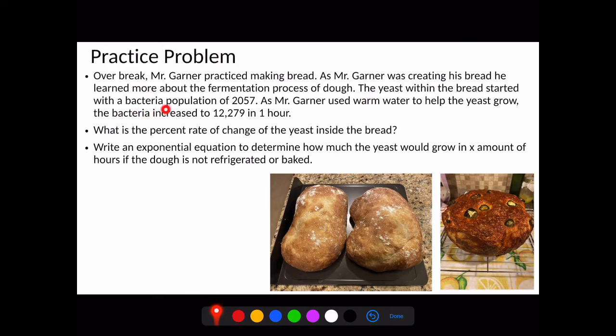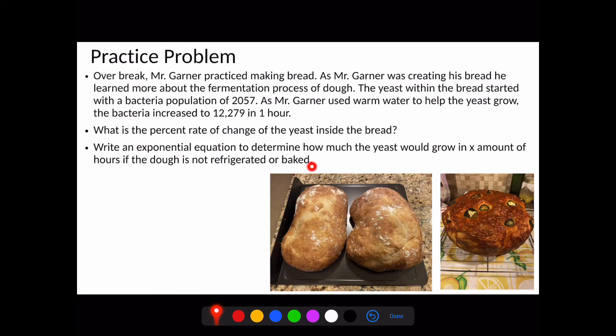And it starts with a bacteria population of, in this case, for this problem, 2,057. As I used warm water to help the yeast grow, the bacteria increased to 12,279 in 1 hour. What I want to know is what is the percent rate of change of the yeast inside the bread, and I also want an exponential equation to determine how much yeast would grow in x amount of hours if the dough is not refrigerated or baked. Now eventually this dough is going to spread out over the top and foam over if I don't take care of it or feed it. So we want to make sure that we're not doing that.